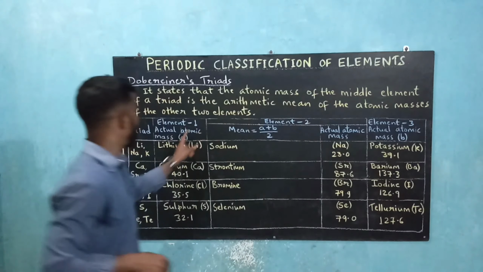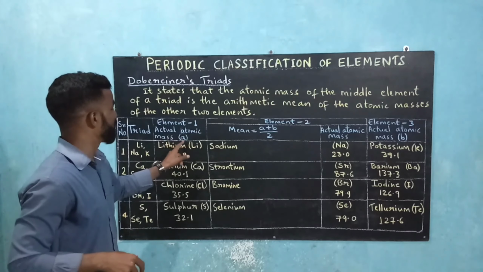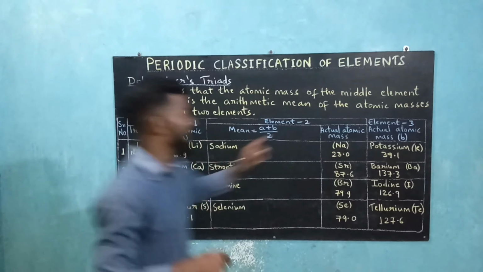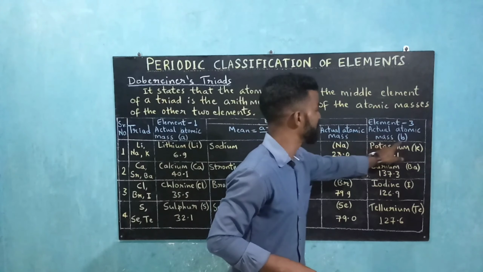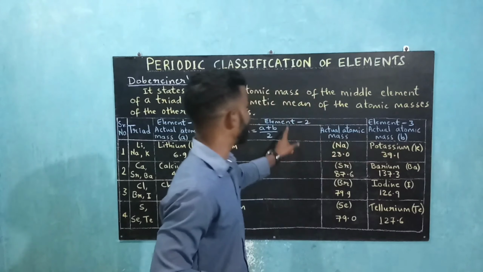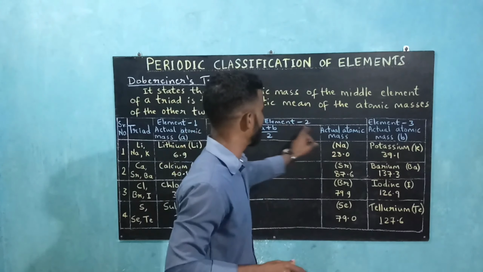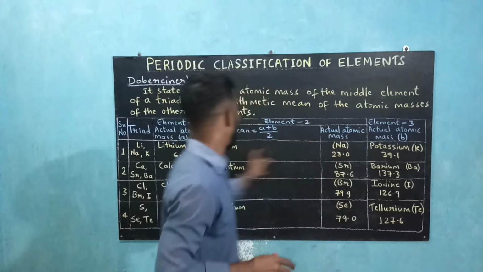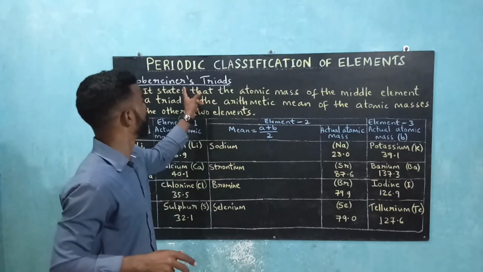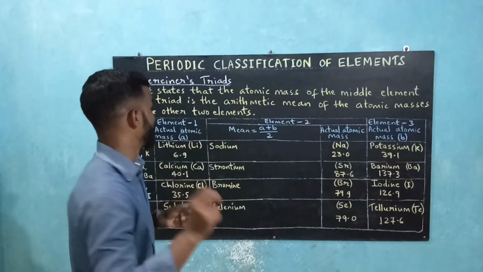This is A, this is B. So element 1 actual atomic mass is termed as A. Element 3 actual atomic mass is termed as B. And we have the actual atomic mass of element 2 written over here. And this is the formula by Dobereiner's triads.